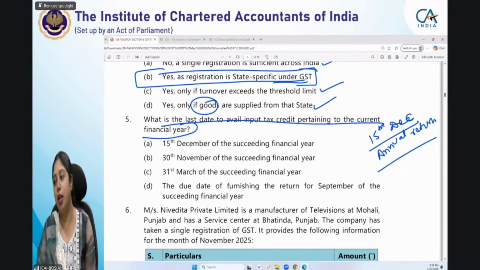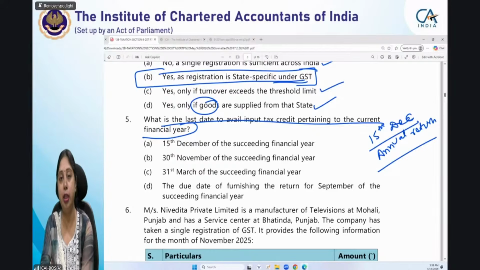Yes. So Karthik, now you have given the provision yourself. So give me the correct answer. You know the correct provision. That is very good to know. Now give me the correct answer so that you can understand the provision. Last date to avail ITC pertaining to the current financial year. Yes, not the due date of filing. Date of filing the annual return.